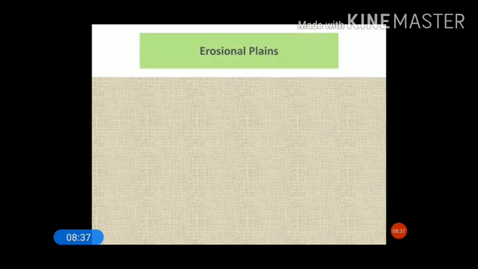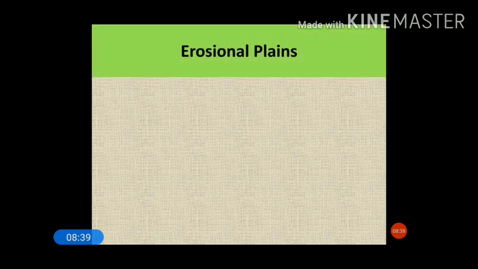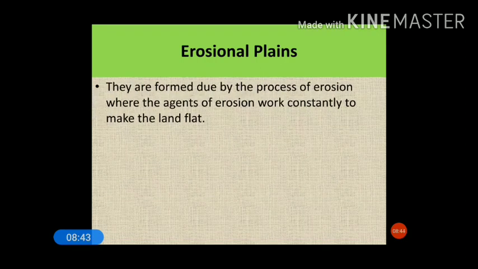Moving to the next point, that is erosional plains. Now how are erosional plains formed, and which agents play an important role in forming them? We will be discussing that. They are formed due to the process of erosion, where the agents of erosion work constantly to make the land flat. So all the erosive agents play a very important role in forming the erosional plains.